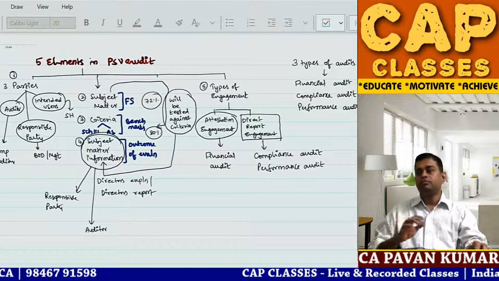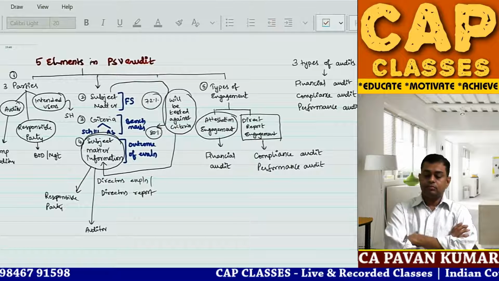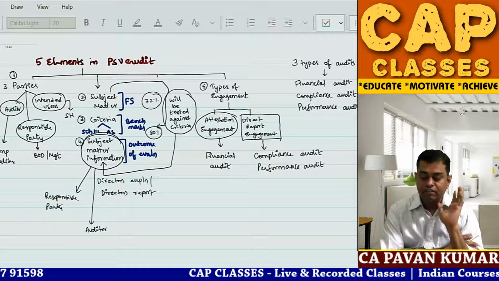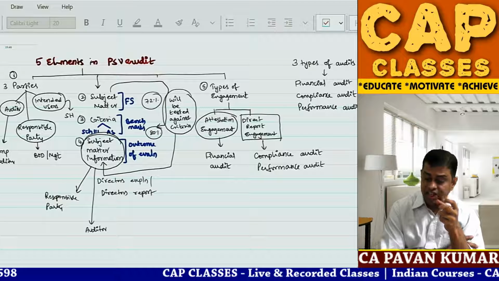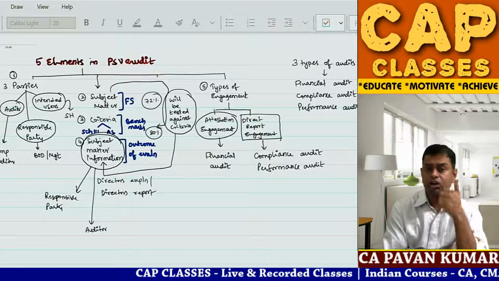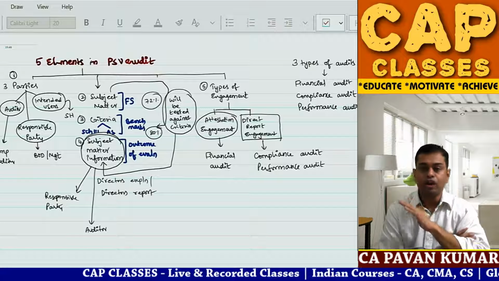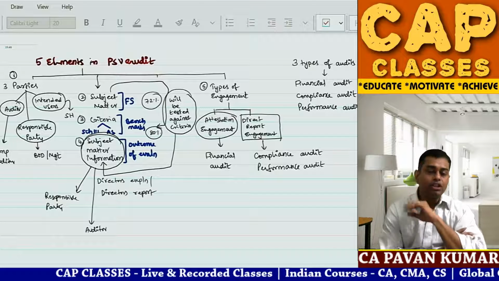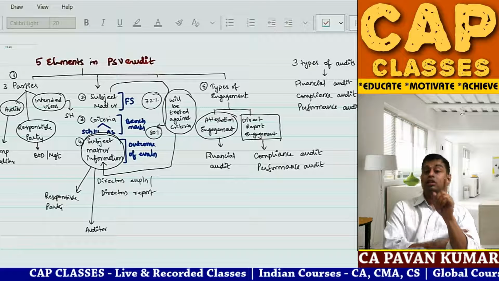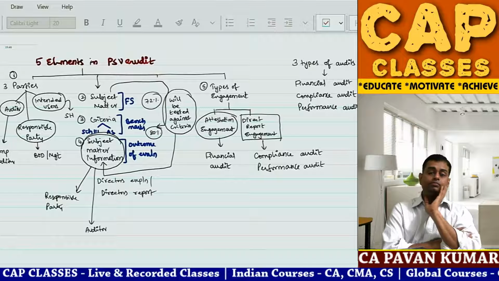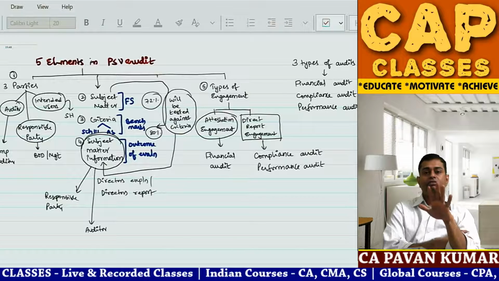Nice diagram. Have you copied it? Have you understood these five elements? About types of engagement, attestation engagement, direct reporting engagement, financial audit, performance audit, compliance audit, I will explain again; that is a different topic. The remaining things you understand. What are the five elements in PSU audit? An examination question can be asked.